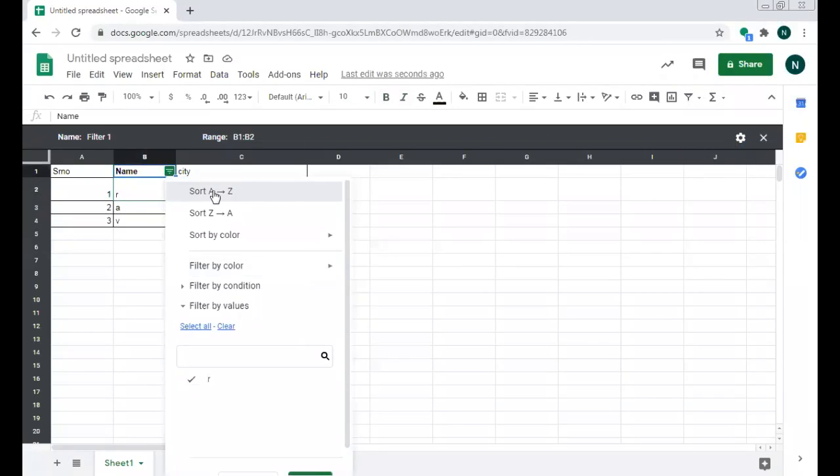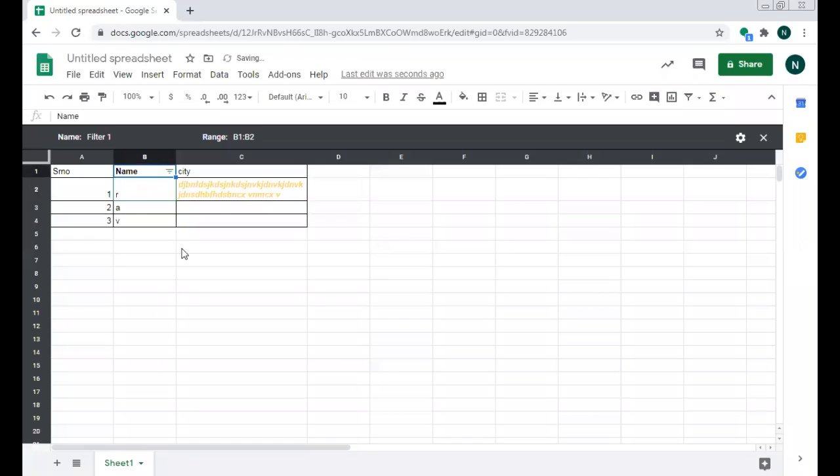You have to click on OK. It will take a little bit of time because, see, this app is Google Sheet and we are working on it online. On Zoom, I have shared the screen, so maybe it will be slow. So it will take time to make it in alphabetical order.